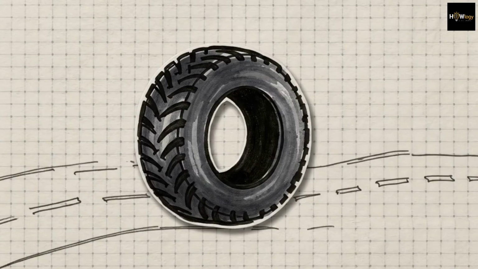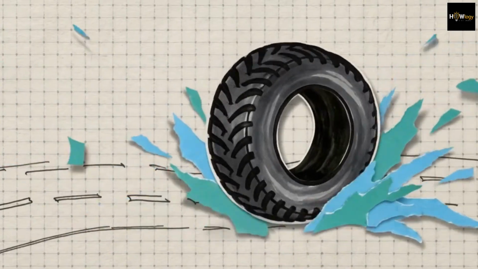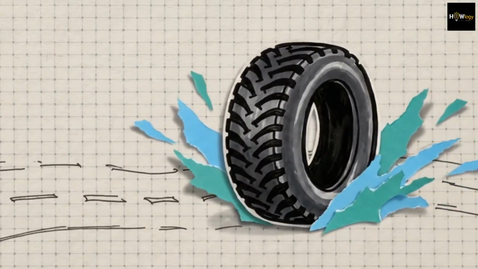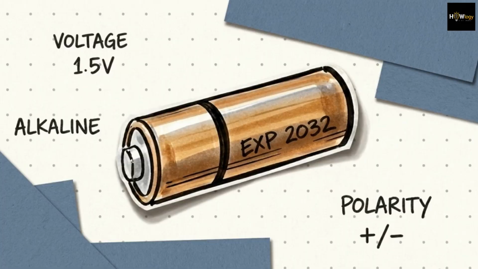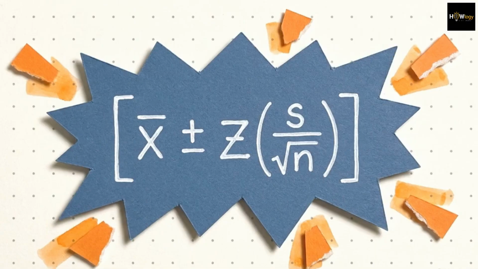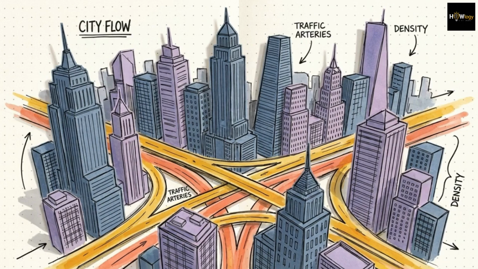This same mathematical logic guarantees the 50,000-mile tread lifespan of the tires on your car, even though the manufacturer only tested a small fraction. These calculations predict everything from the shelf life of AA batteries to the multi-million-dollar municipal budgets mapped out by city councils. Statistical inference provides a way to quantify our ignorance. By turning a lack of information into a measurable range of probability, we can confidently build, run, and trust the modern world despite never having all the facts.